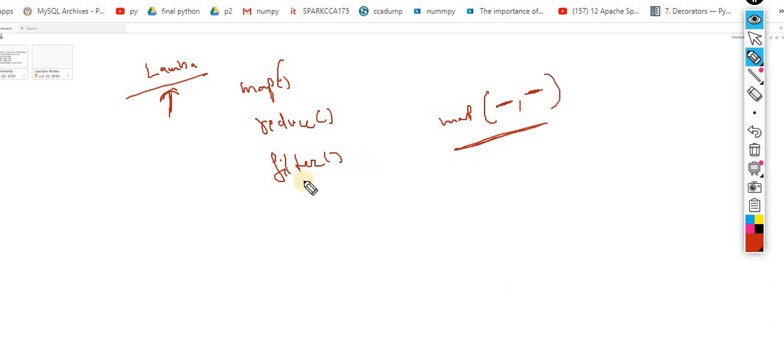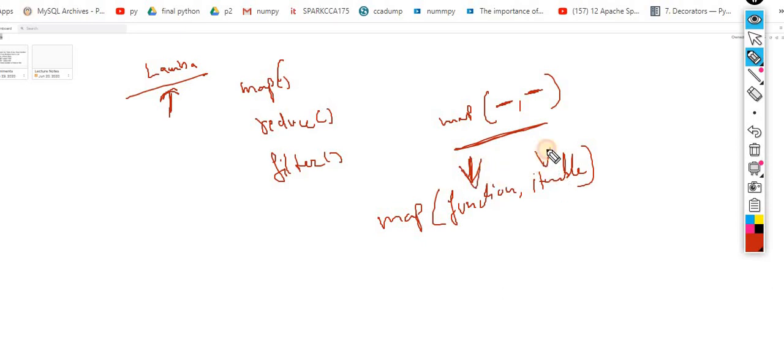If I define the syntax for map, you have to pass a function here, and it is mandatory that you pass iterable objects. The first is considered a function and the second one an iterable object, for example a list or a tuple. It will perform the task of your for loop, so you don't need to explicitly use a for loop here.